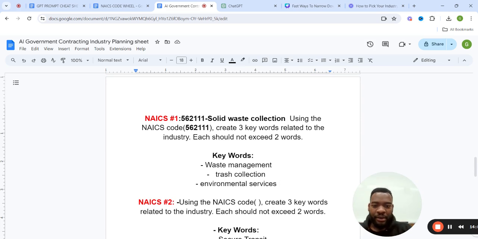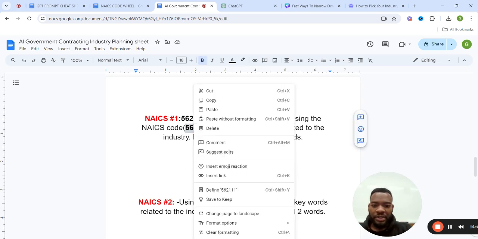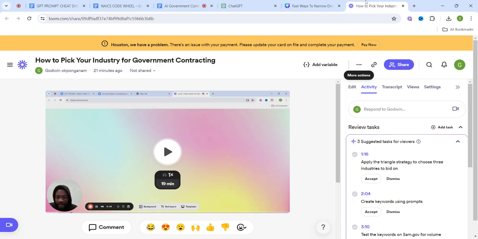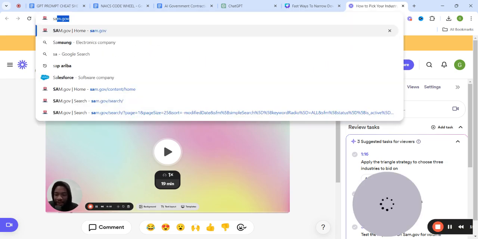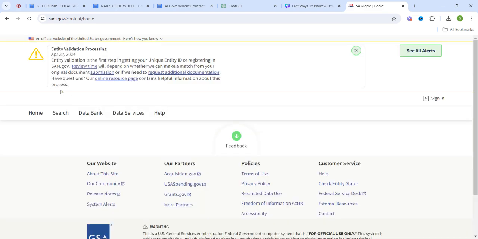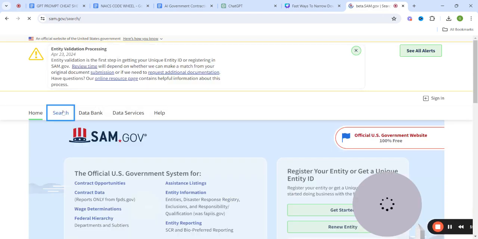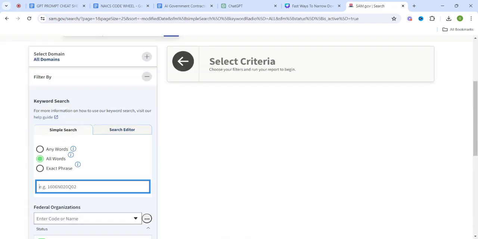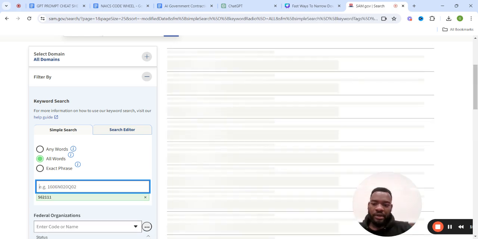Let's do that now. But before I do that, I'm going to show you that you can easily just search for a particular NAICS code on sam.gov. Let me open sam.gov over here. When you open sam.gov, you want to hit search, and you want to go down to the search bar and paste your NAICS code.